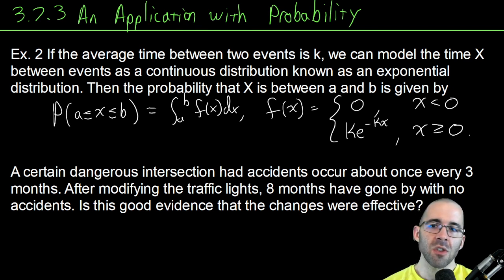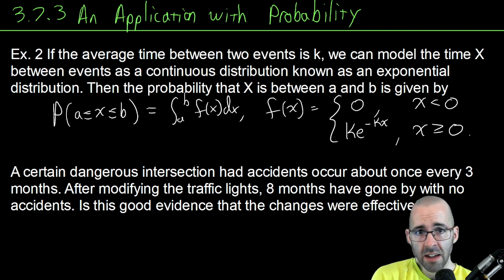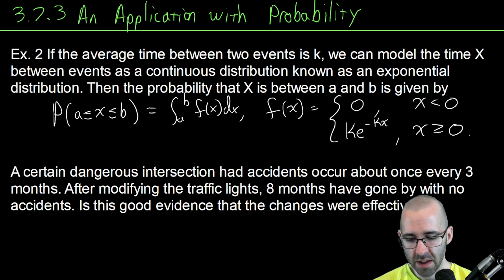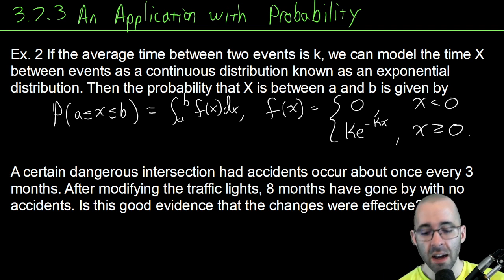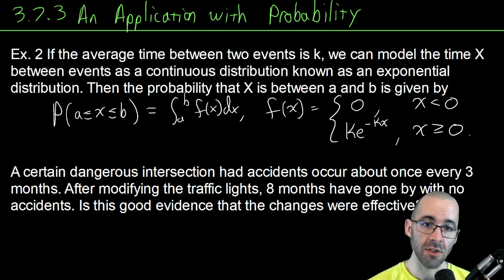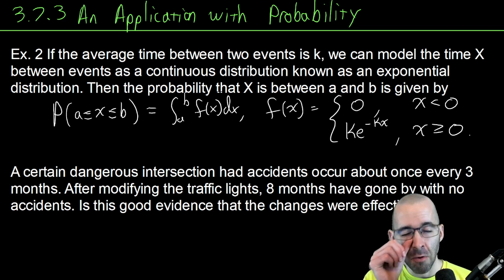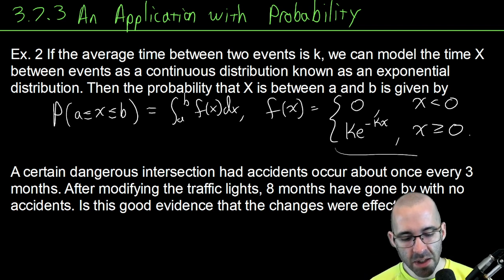Then we have a continuous distribution here. It's known as an exponential distribution. Then the probability that x, the time between those two events, which on average is k, is that average time, but the probability that x is between some number a and b is given by this formula, where the probability that x is between a and b is just the integral of some function f, which is known as a probability mass function. You don't need to know that, but probability mass function, or PMF. Then here, f of x for an exponential distribution is a piecewise function of this form.